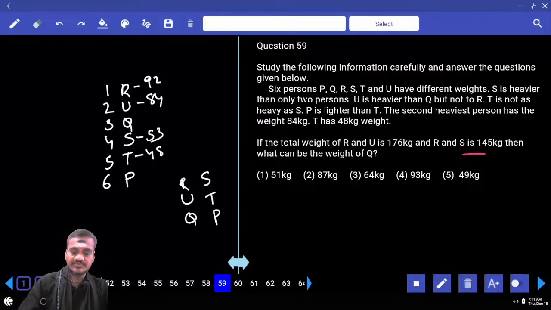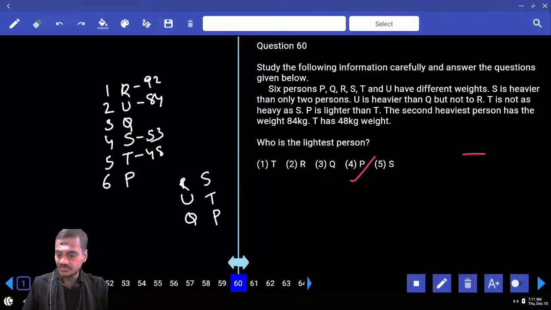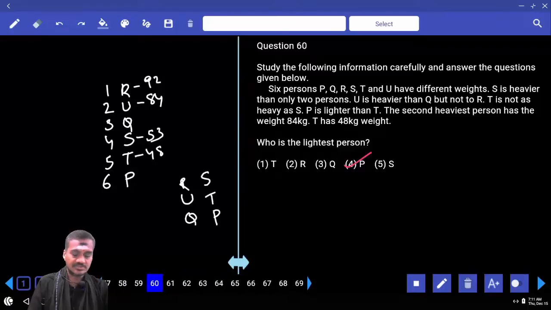Q is in between 53 and 84. In between 53 and 84, what is the number we have? 64, that is choice 3, 59. And coming to this 60, who is the lightest person here? P is the lightest person, choice 4, question number 60.